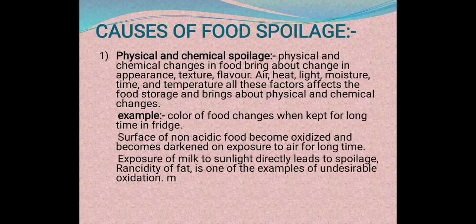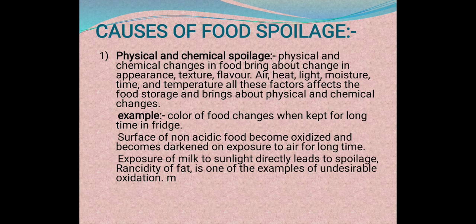The first cause is physical and chemical spoilage. Physical spoilage means damage of the food. Like a potato: if we cut the potato and say we will keep it for a longer time, will it be possible? No. Okay, so that will be physical damage.